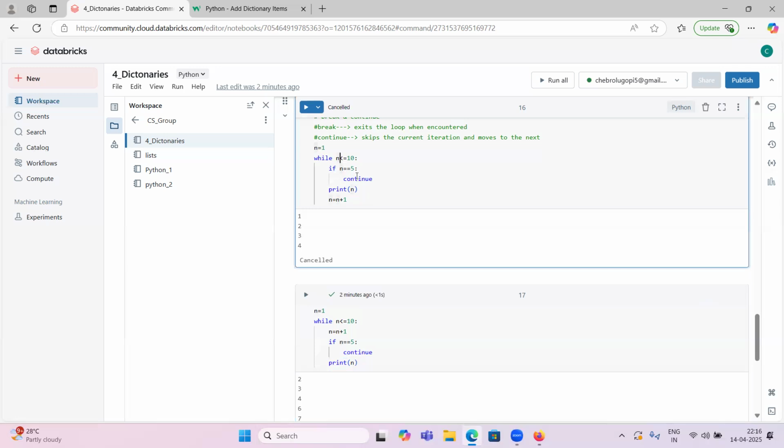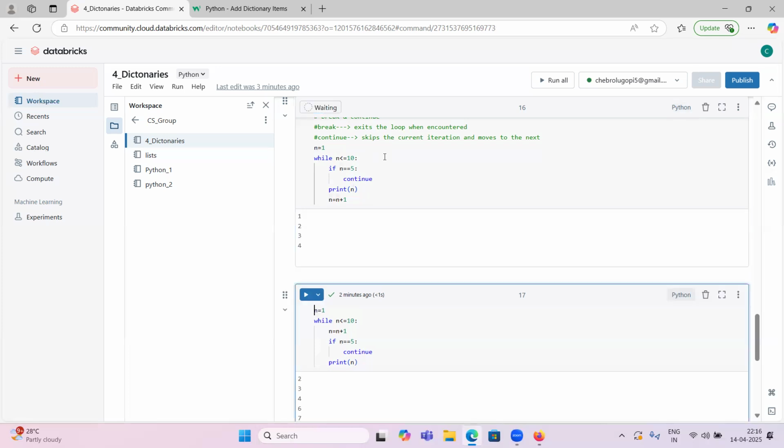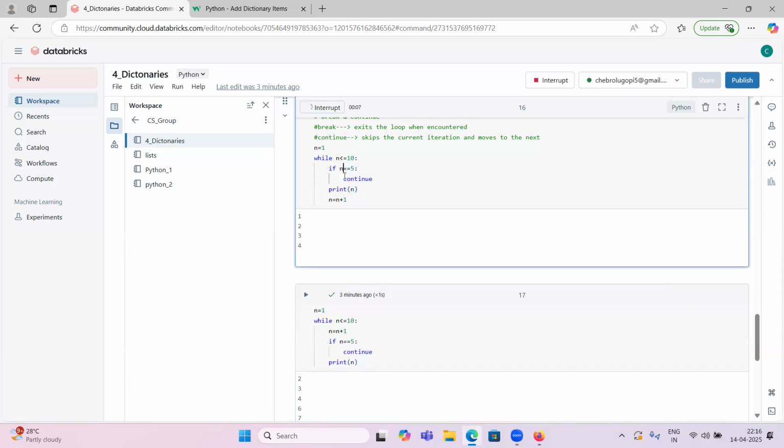So n equal to 5, continue. Now the n value is 5 only. 5 less than or equal to 10, 5 equal to 5, continue. Again 5 equal to 5. So it is interrupted. It will run endlessly and won't finish the execution. It will be in waiting mode only. It won't go to those two statements after n equal to 5, that's why.